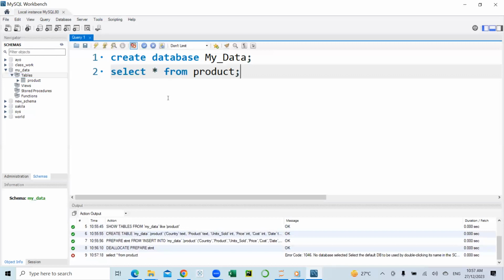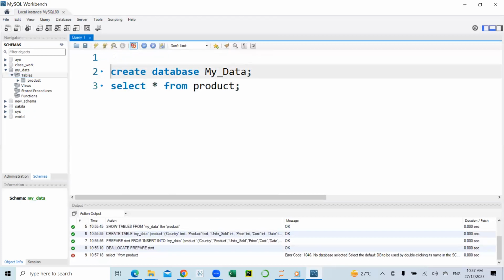So there's an error in the query. Okay, before we can select the table, we have to log into one of the databases with the use statement.